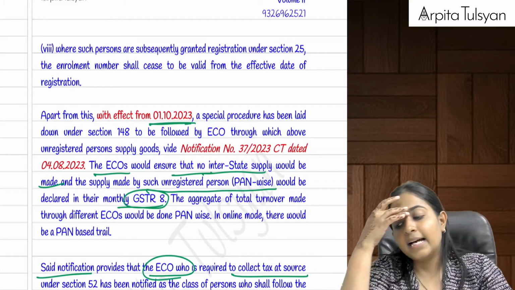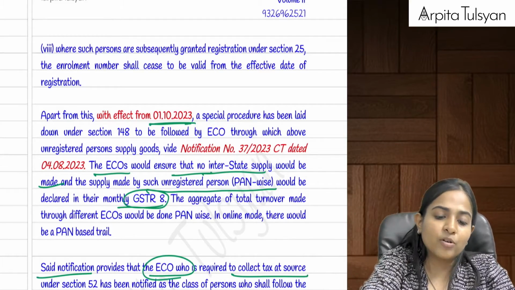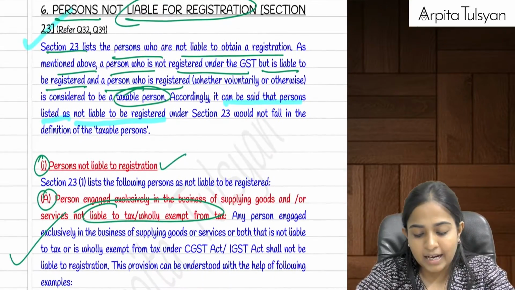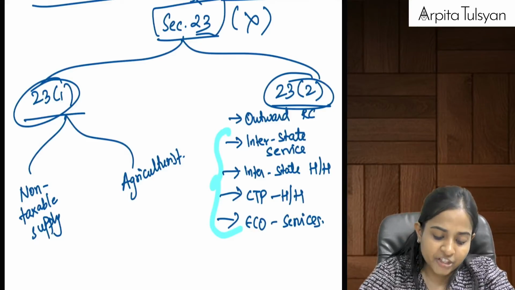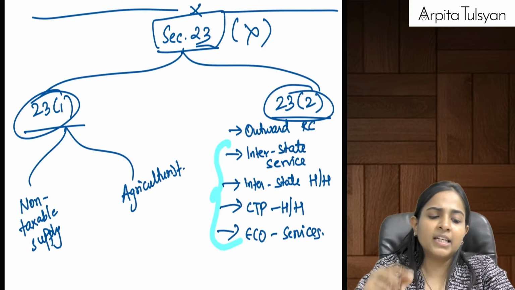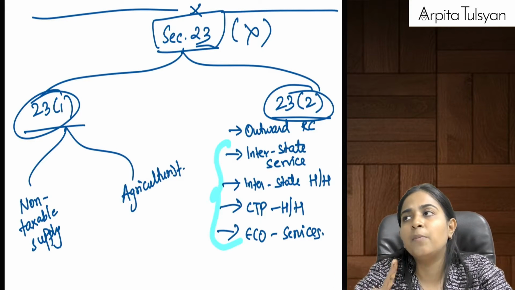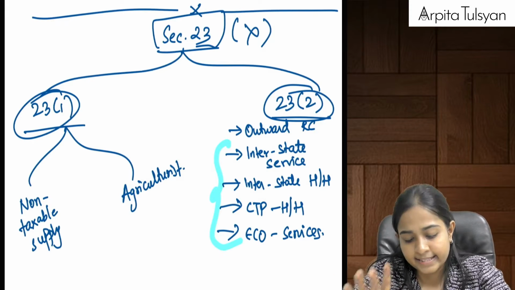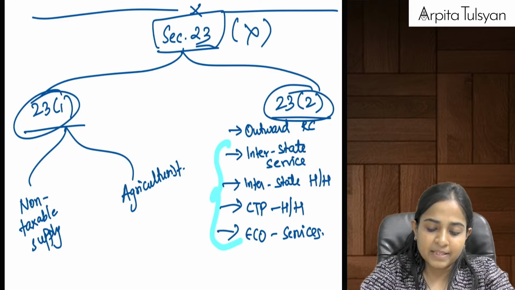Right? And the last section that we did was section number 23, that is, persons not liable for registration, which I had summarized here. Section 23(1) and section 23(2). In 23(1) there are only 2 pointers. First one: any person doing non-taxable supply, exempt supply, nil rated supply, etc., is not required to get himself registered.